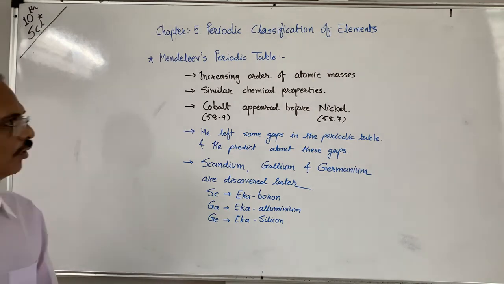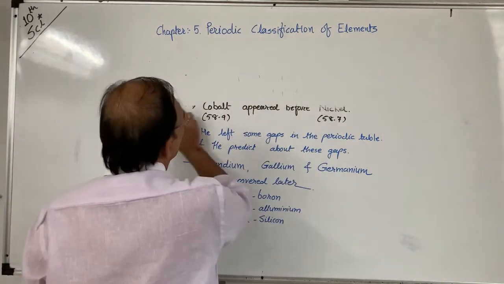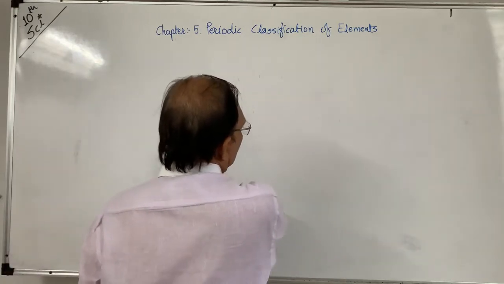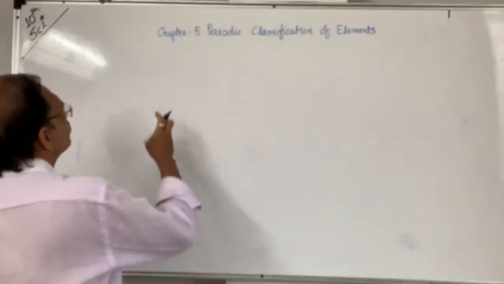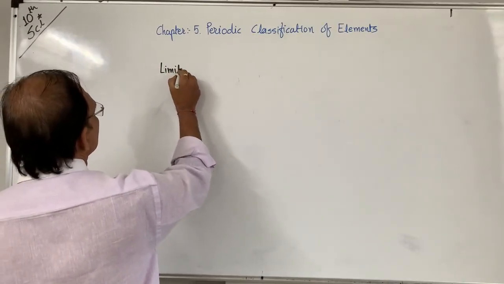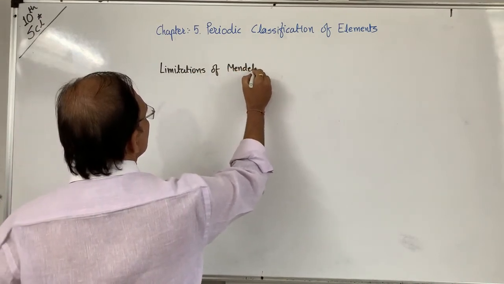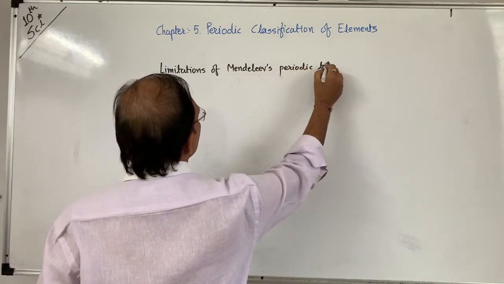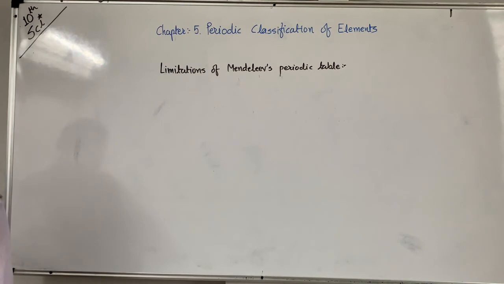See on page number 94, limitations. Limitations of Mendeleev's periodic table: no fixed position can be given to hydrogen in the periodic table.